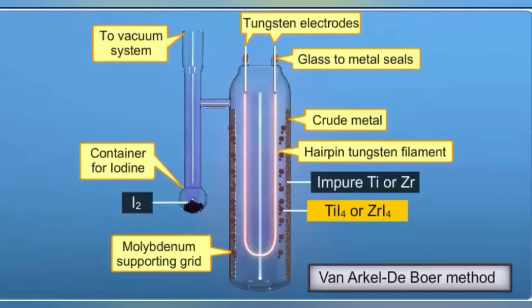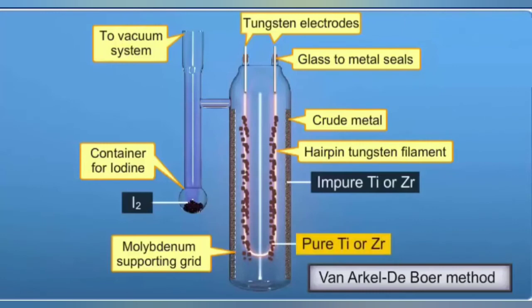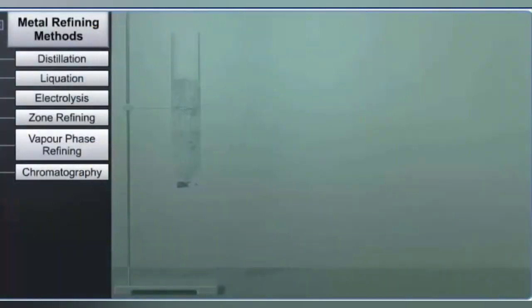The metal iodide is then decomposed over a tungsten filament at high temperature to give the pure metal. Titanium tetraiodide decomposes at a temperature of 1760 Kelvin to give pure titanium, and zirconium tetraiodide decomposes at a temperature of 2075 Kelvin to give pure zirconium. The last refining technique to study is chromatographic methods.